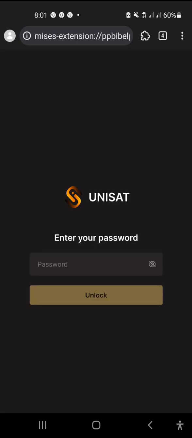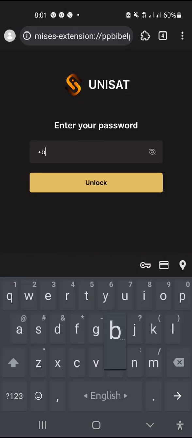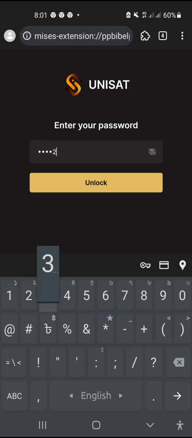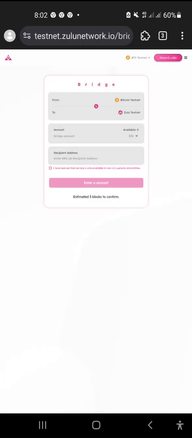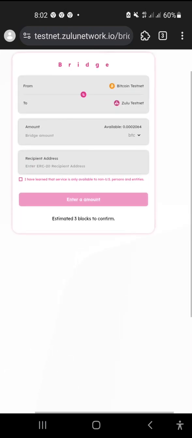Click on BTC testnet, click on Unisat wallet. You need to connect your Unisat wallet as well. I've already put in the Telegram what you need. Check out the comment box and join this offer. Maybe they provide you some big money, I would say. And your BTC pops up here.